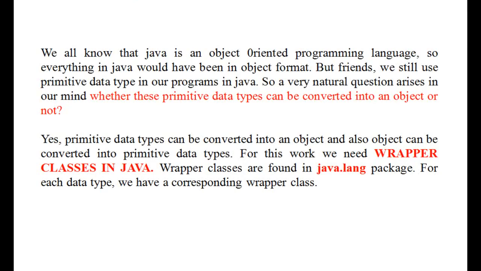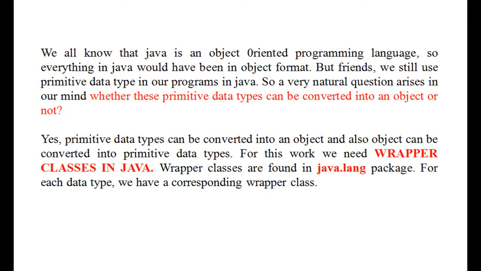We all know that Java is an object-oriented programming language. So everything in Java would have been in object format. But friends, we still use primitive data types in our programs in Java. So a very natural question arises in our mind whether these primitive data types can be converted into an object or not. Yes, primitive data types can be converted into an object, and also an object can be converted into a primitive data type using wrapper classes.